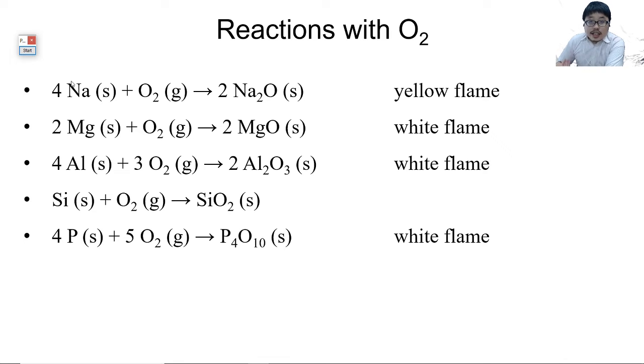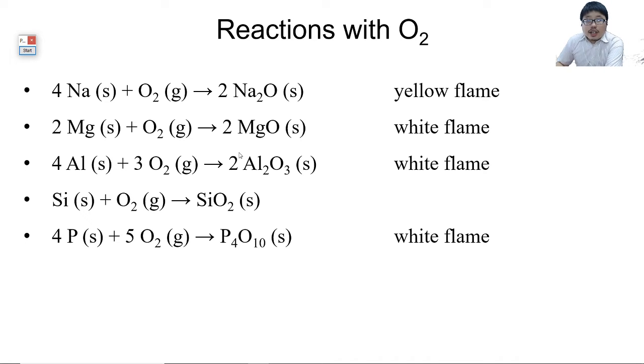When I say it is relatively straightforward, when it reacts with oxygen, it forms sodium oxide, magnesium oxide, aluminium oxide, silicon dioxide, tetraphosphorus decaoxide, P4O10.